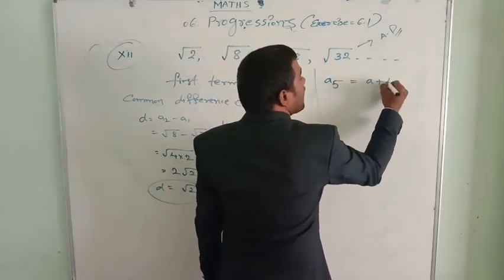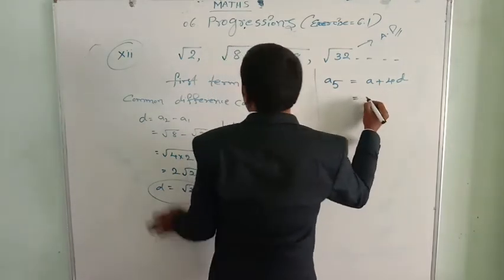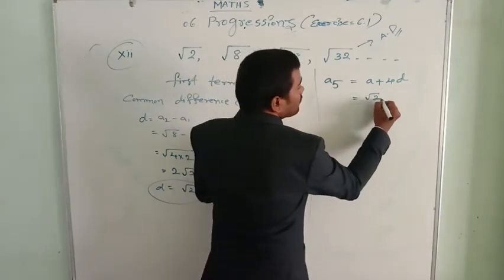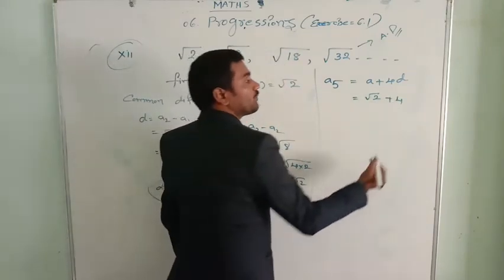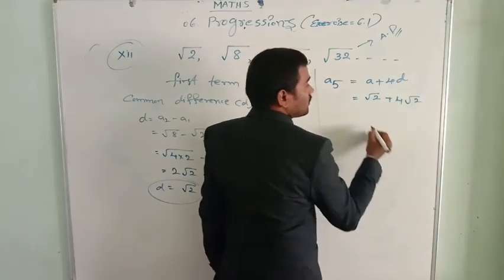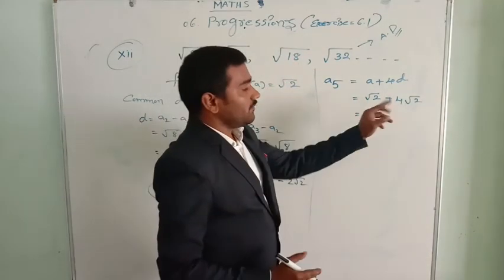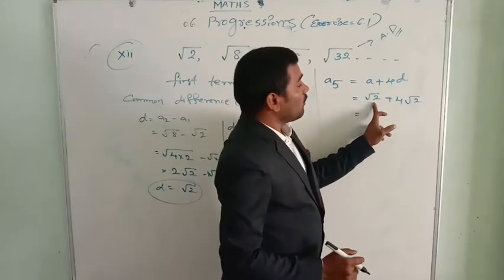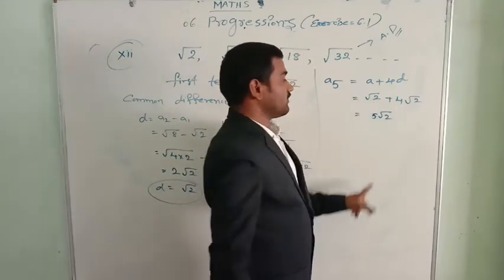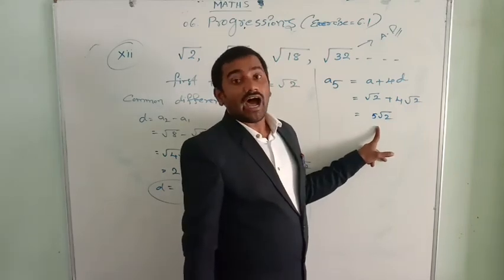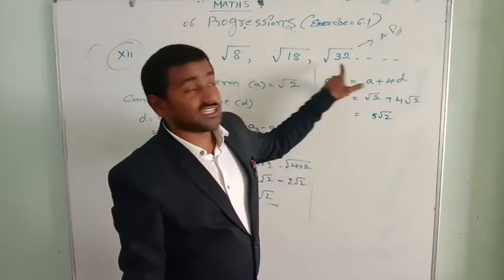a5 equal to formula a plus 4d. a equal to what? Already a equal to root 2 plus 4 into d value also root 2. Yes, root 2. Plus, now let us write that, 1 root 2 plus 4 root 2, 5 root 2. We can write as a 5 root 2 this. Or not, if you want to write 5 root 2, okay. Or not, you want to change in this model.